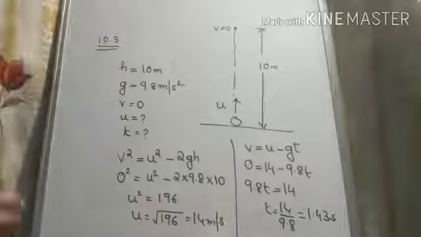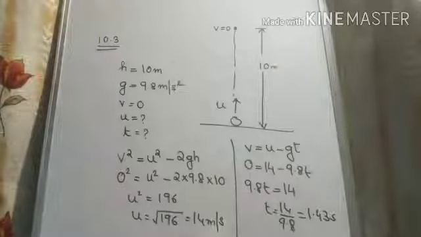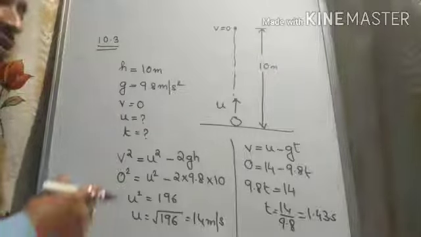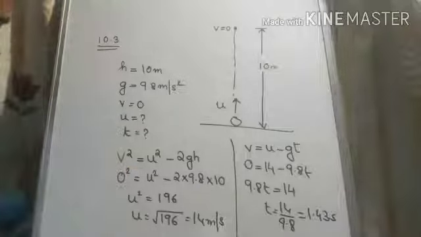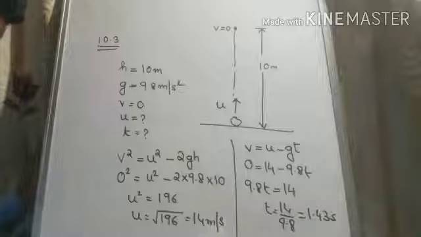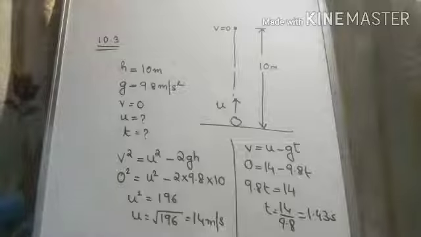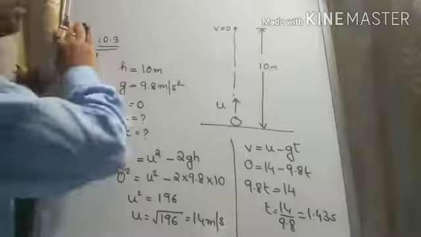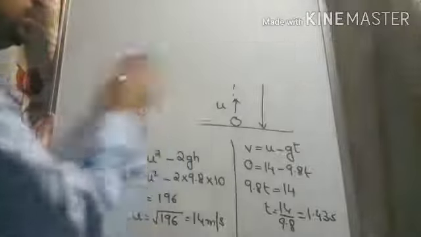So in these two numerical illustrations, we have seen how the equations of motion are used to find out different values. So in this way, you try to do question number 13, 14, 15, 17 and 18 of your exercise. If you are unable to do, then we will discuss those questions in our upcoming sessions. Okay. Next, the topic that I am going to do is mass.